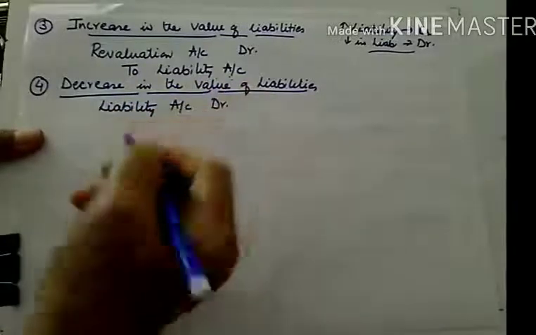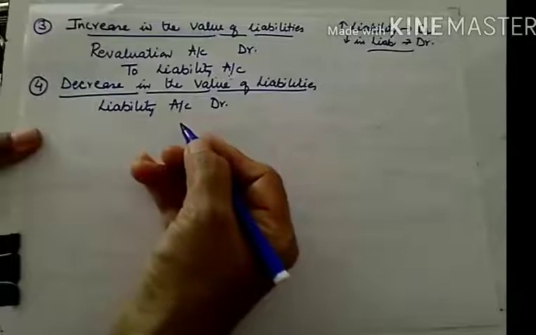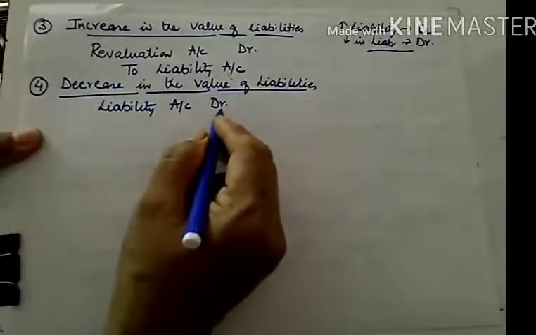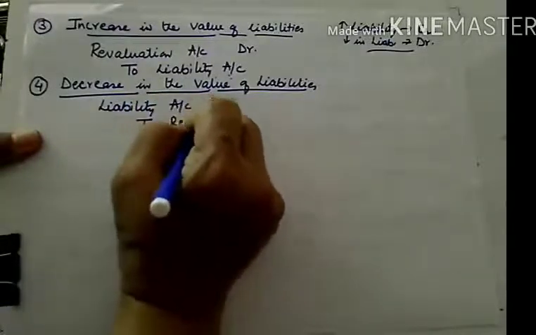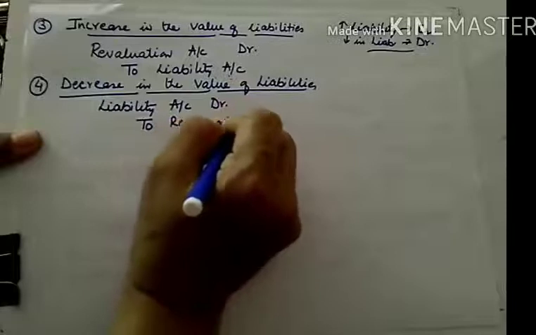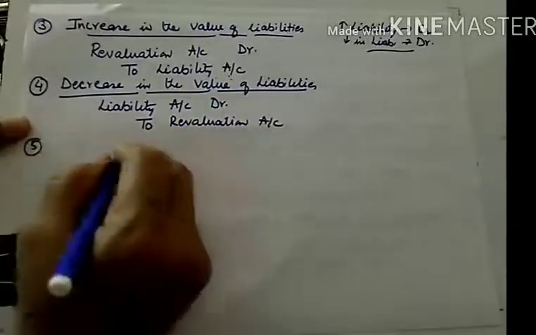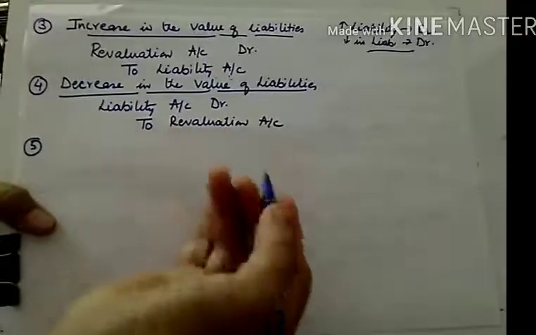Sometimes a few creditors are not traceable or they have left India. So in that case, the amount which was due to them is a gain for us. Liability to revaluation account. And likewise, if there are some unrecorded investments, unrecorded assets, and now because it's an admission,